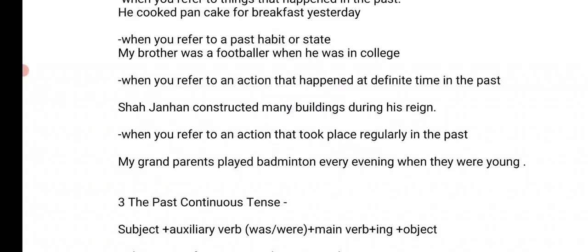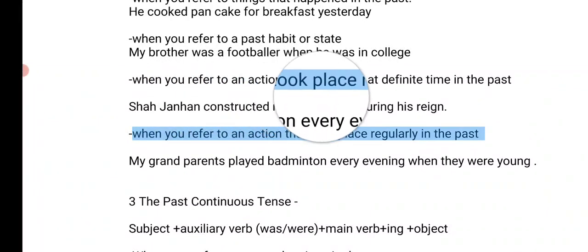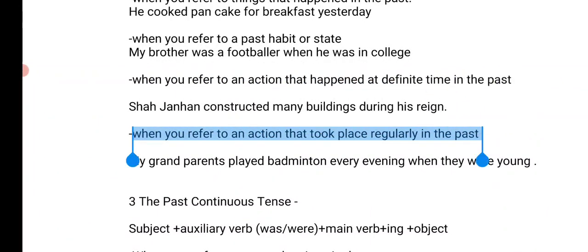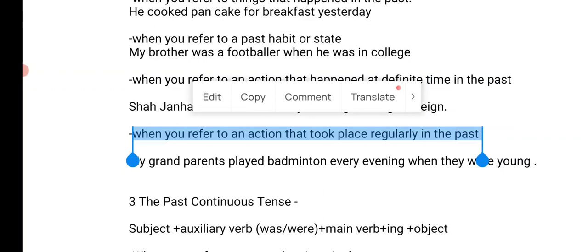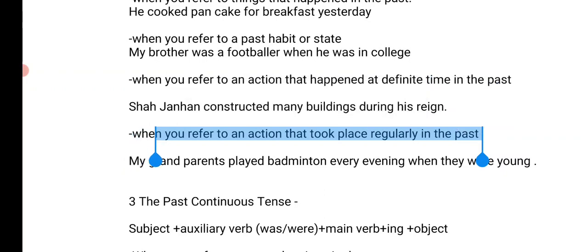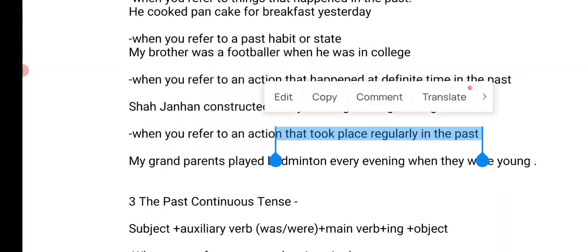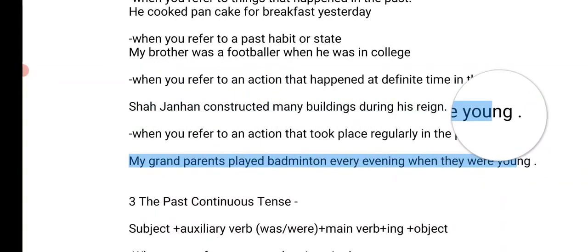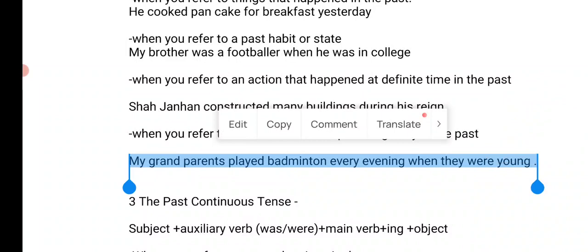Next, when you refer to an action that took place regularly in the past. So now it's very simple when we talk about an action which happened and took place regularly. For example, in the past, my grandparents played badminton every evening when they were young.